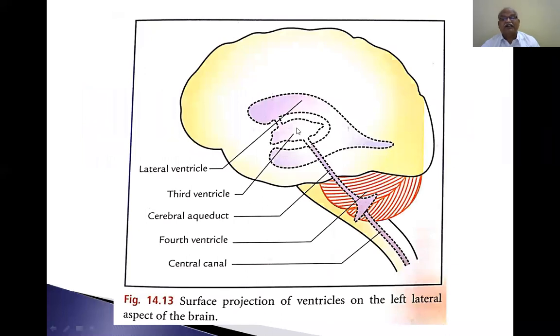The third ventricle is the cavity of the diencephalon. The lateral ventricle is the cavity of the cerebral hemisphere. The fourth ventricle is present behind the brainstem, the pons and the upper part of the medulla oblongata.